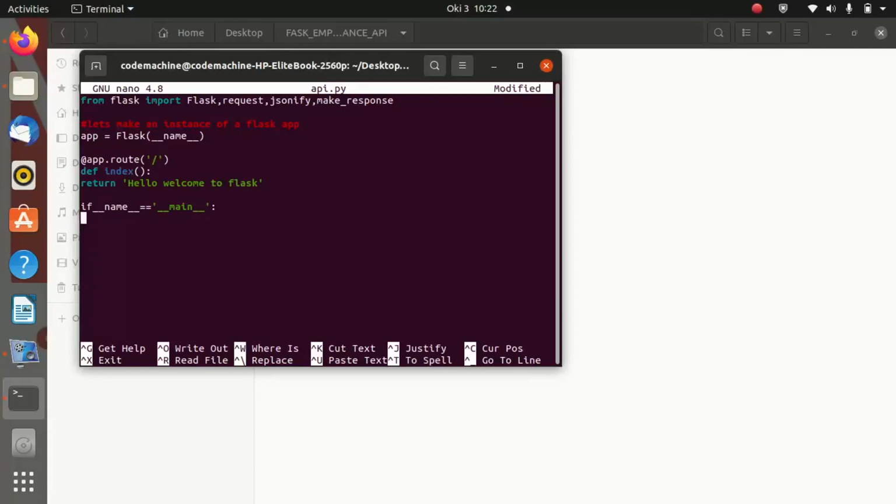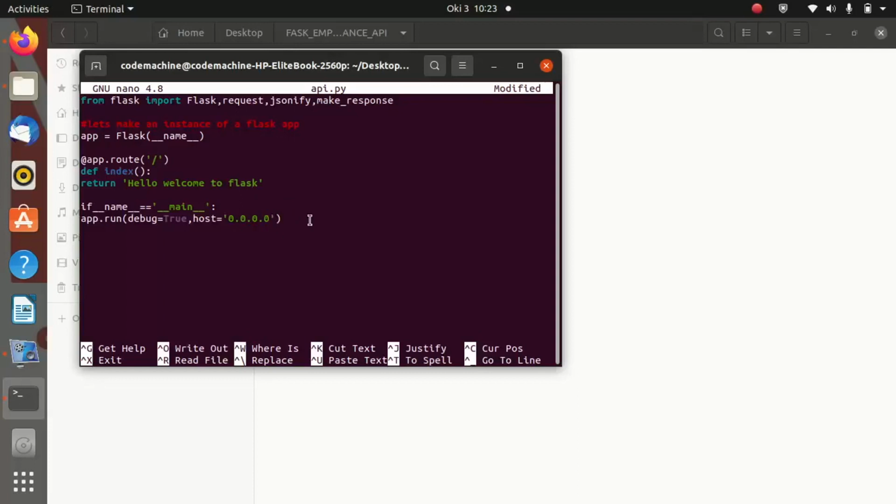Then we shall say app.run, and we are going to be running this app inside the debugger mode. So we shall run the app in the debug mode. Spell debug correctly, and debug is going to be equal to True. And you can also provide the host. So let me give it host 0.0.0.0. This one will be so useful when we shall integrate in Docker, as you shall see.